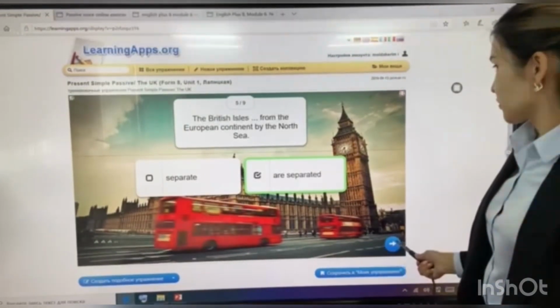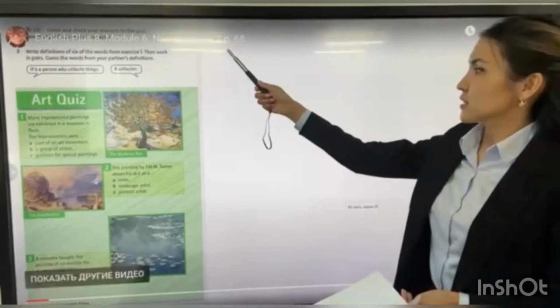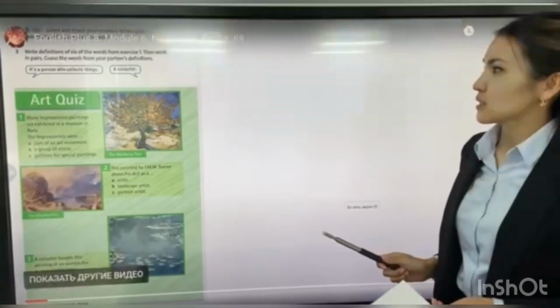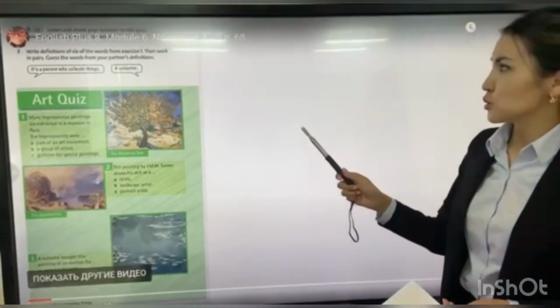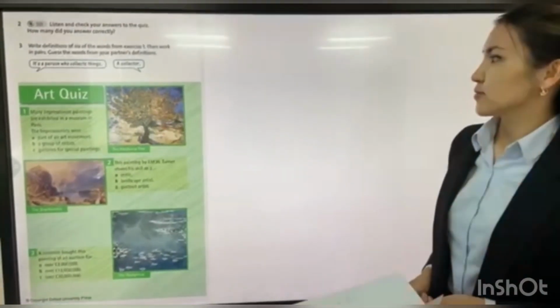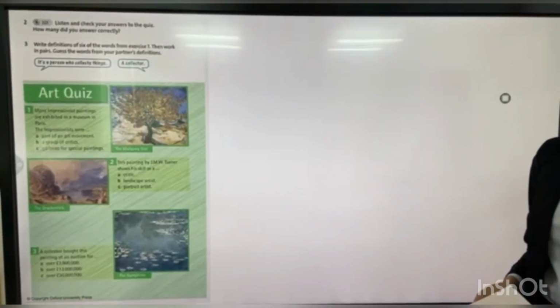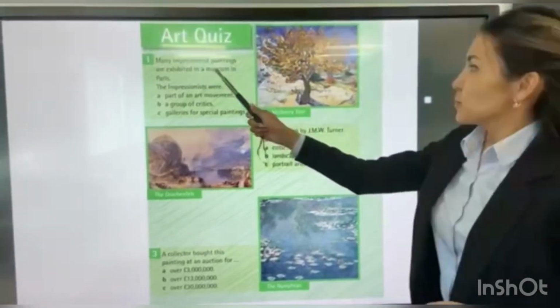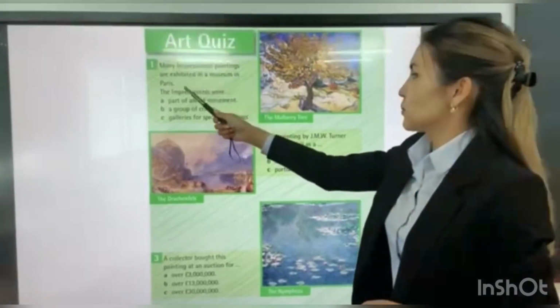Next. Open your books at page 68, Exercise 2. Let's listen to the audio of this task. Then check your answer to the quiz. Vocabulary and language focus, Exercise 2. Check your answer. Many Impressionist paintings are exhibited in a museum in Paris.